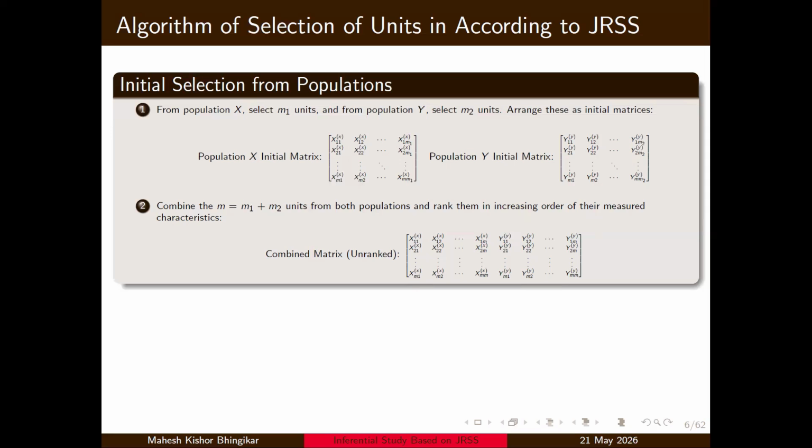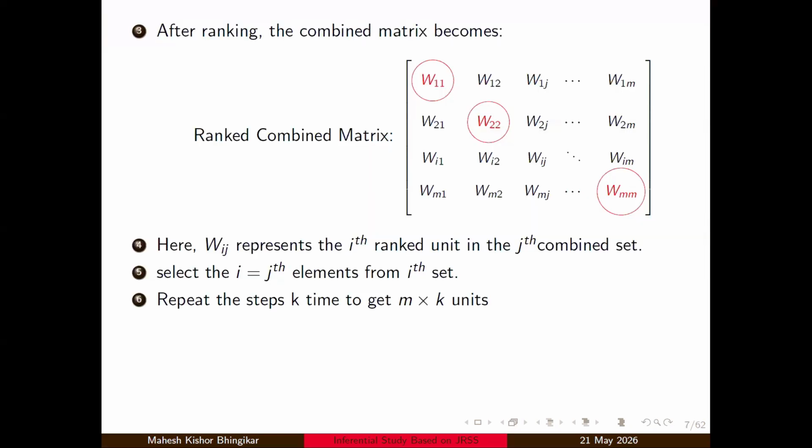Now, we rank the observations and denote them as W. So W11 is nothing but the minimum observation from the combined set of X and Y. Similarly, W12 is the second minimum observation from the first set of combined observations. In a similar way we arrange these observations. Now, what exactly are we doing in joint rank set sampling? We select the first minimum from the first set, the second minimum from the second set, and the Mth minimum from the Mth set, and this becomes my first sample.